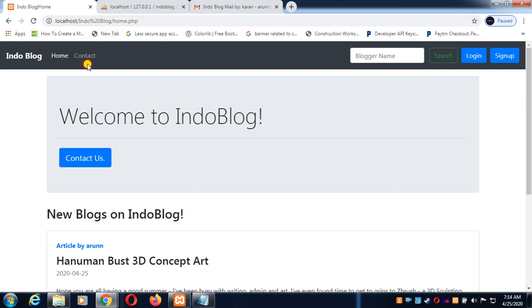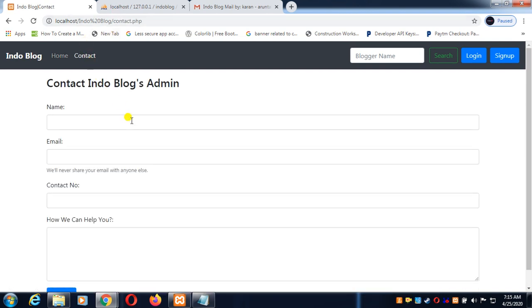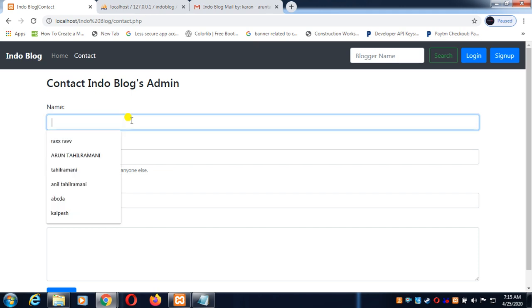In the contact section, if a user is facing any trouble or difficulties related to any functionality, he can mail us by filling up this form. Let's check by quickly filling up this form.